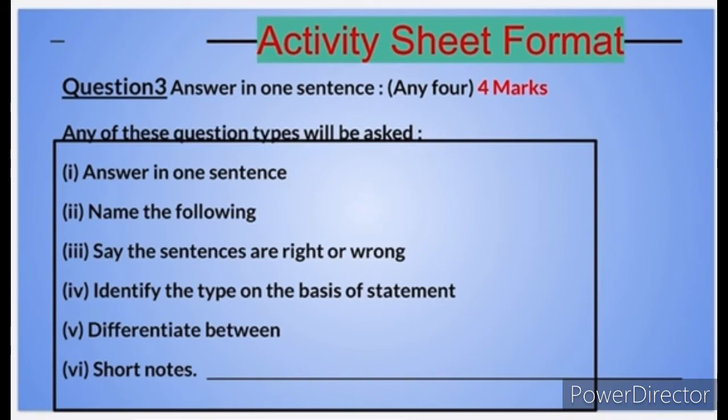First, answer in one sentence. Second, name the following. Say whether the sentences are right or wrong. Identify the type on the basis of the statement. Question number 4 type is differentiate between or short notes. So these are the question types which can be asked in question number 3.